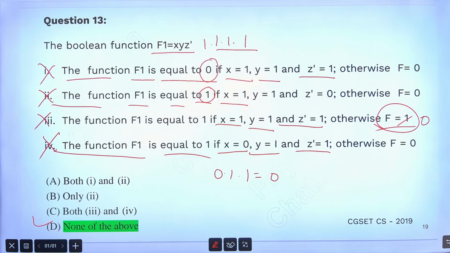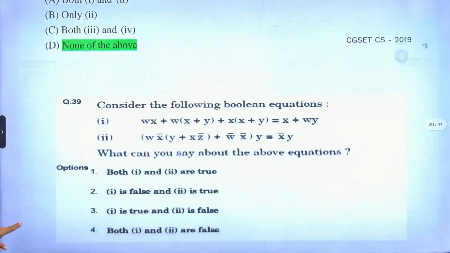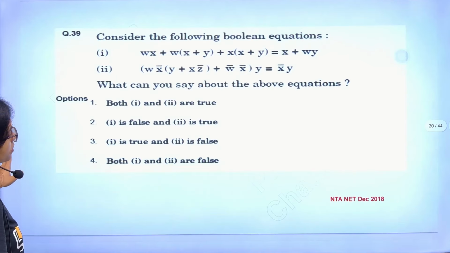Just put the values in, check what is happening and give the answer. Yes or no? Option B, none of the options is coming correct. Yes. Is there anyone where it is correct? No, not at all. So that's why everything is wrong. Clear to everyone? Read, understand, put the values in and get the result. Now do this.